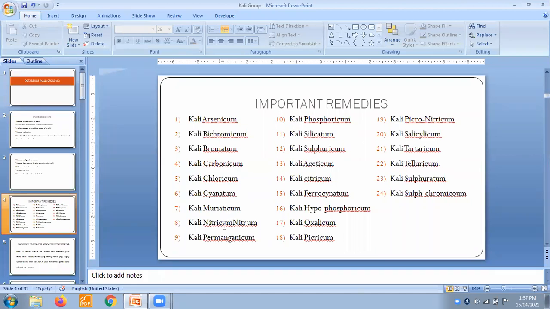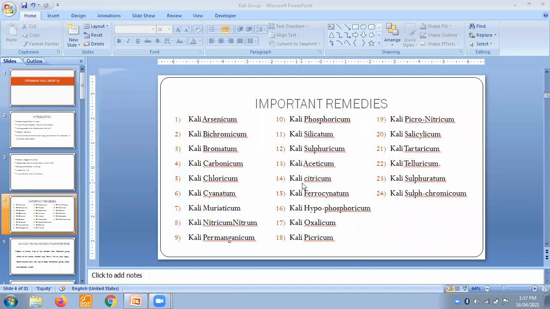Then Kali nitricum, or nitrum. This is again an important remedy. Kali permanganicum, then Kali phosphoricum, Kali silicatum, Kali sulphuricum, Kali aceticum, Kali citricum, Kali ferrocyanatum, Kali hypophosphorosum, Kali oxalicum, Kali picricum.